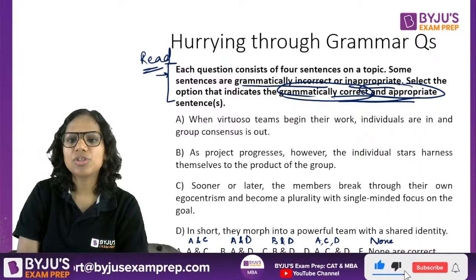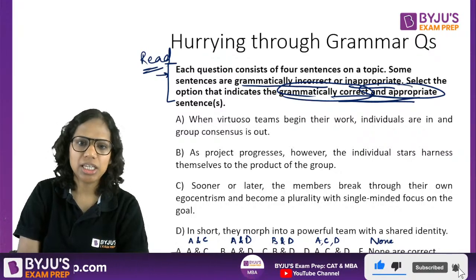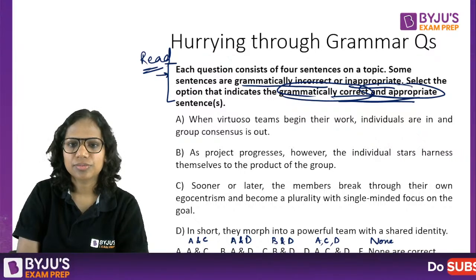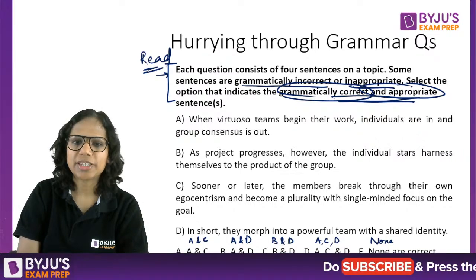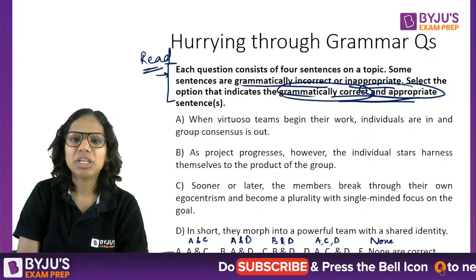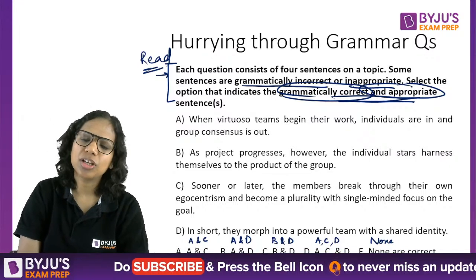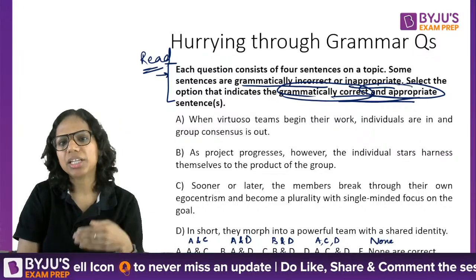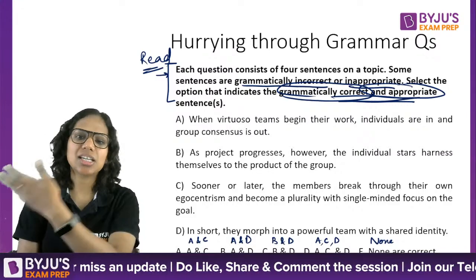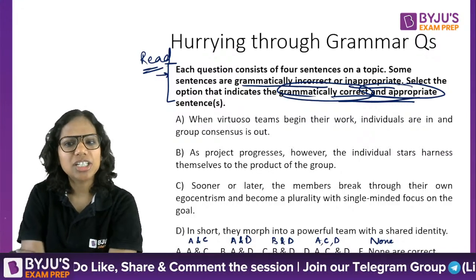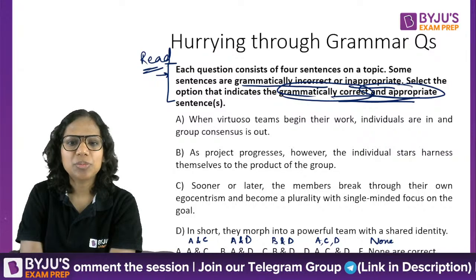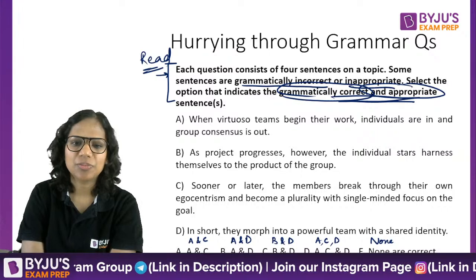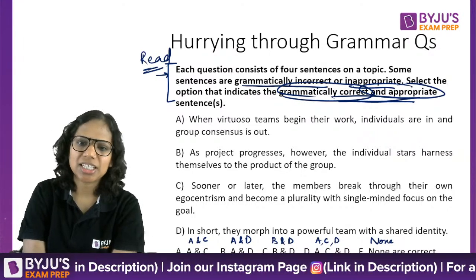When virtuoso teams begin their work, individuals are in and group consensus is out. So when virtuoso expert teams, plural, begin, plural again, their, plural again, ठीक है, कोई problem ही नहीं है. Teams begin their work, individuals are in and group consensus is out. So I didn't find any error on reading this. No subject verb agreement error. No other error as well. A is fine. Right. So A is correct.